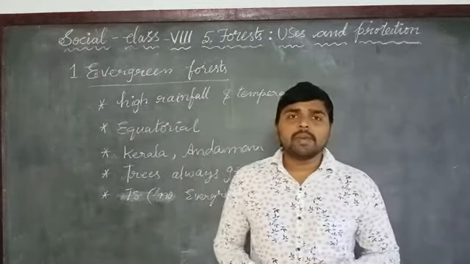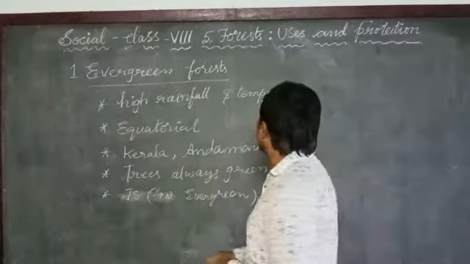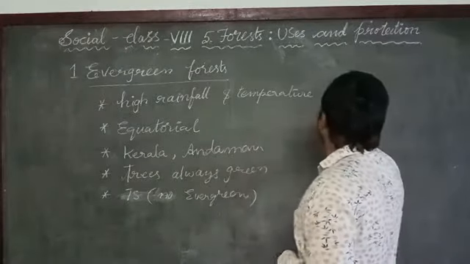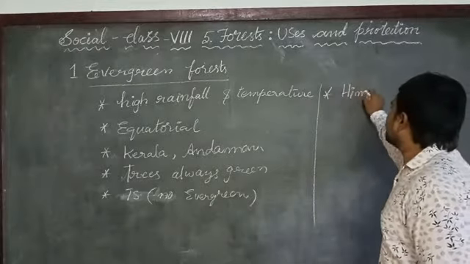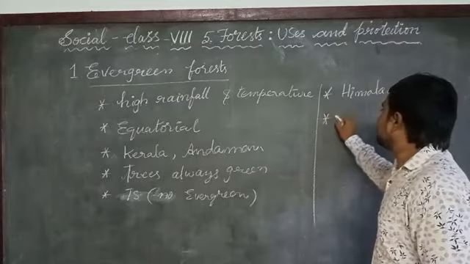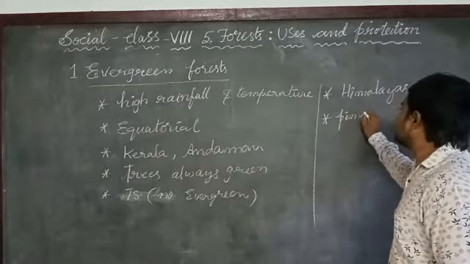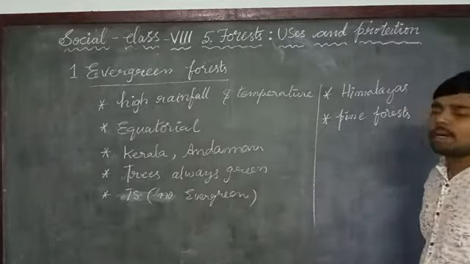This type of evergreen forest we can also see in the Himalayas, in the form of pine trees.